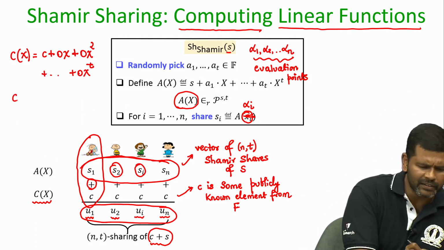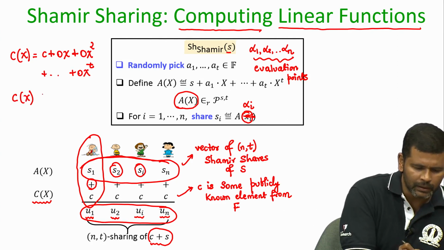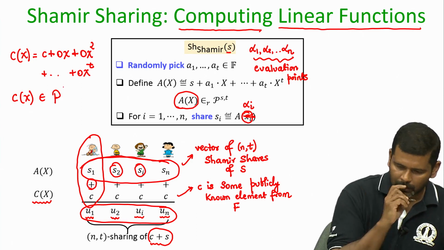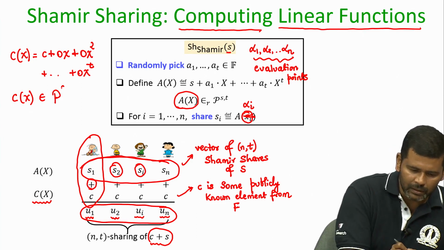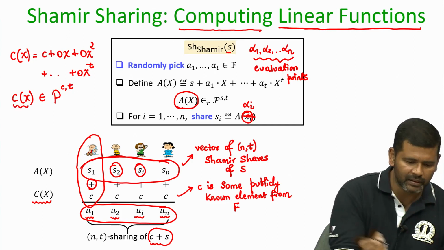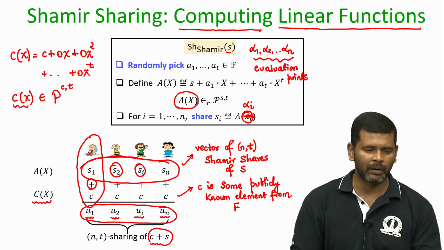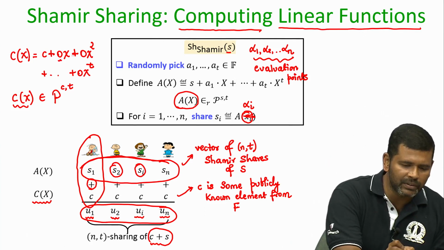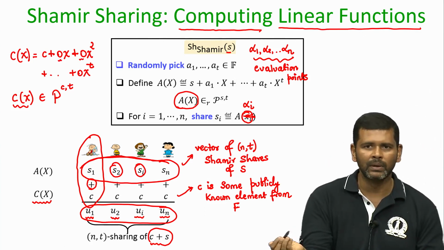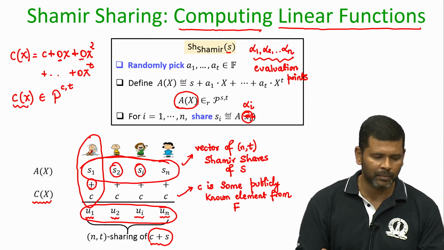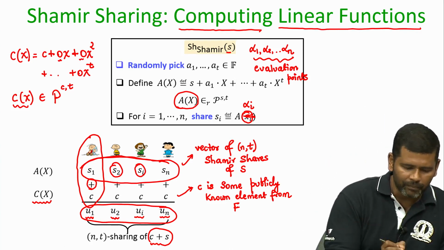So, I can say that C(x) is a polynomial belonging to the set of all possible polynomials whose constant term is this element C and whose degree is t. I can treat this C(x) as an element of that bigger set of polynomials. It is fine if the remaining coefficients apart from the constant term are 0, but it will be considered as a t degree polynomial.